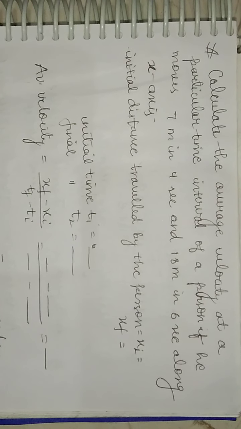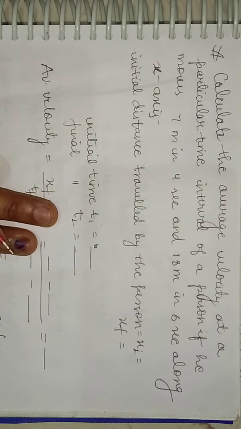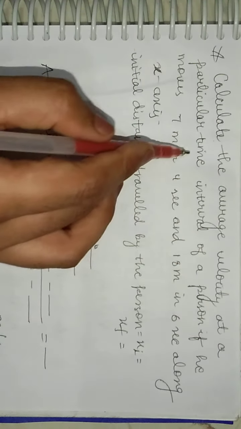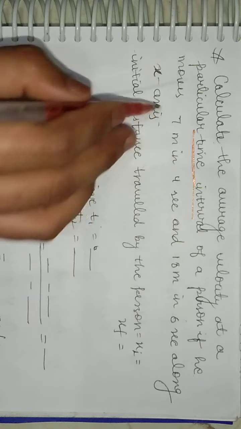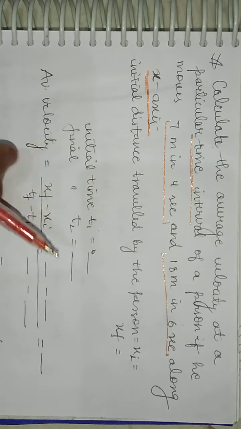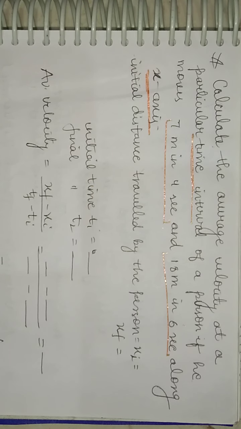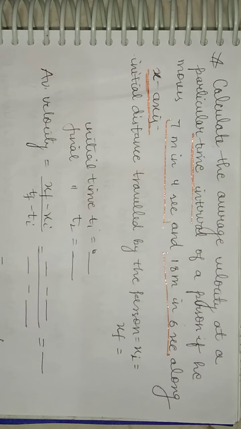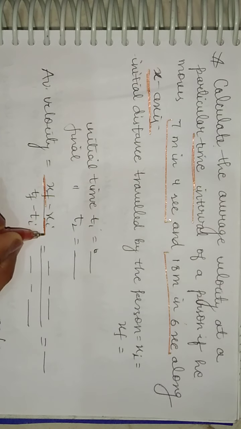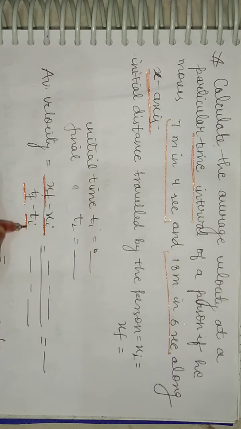Now this is the numerical portion based upon the average velocity. They are asking to calculate the average velocity in a particular time interval of a person if he moves 7 meter in 4 seconds and 18 meter in 6 seconds along x-axis, right? So we know the formula for the average velocity: total displacement upon total time taken. We get the total displacement by subtracting the initial from the final, and the total time by subtracting the initial time from the final time, right?